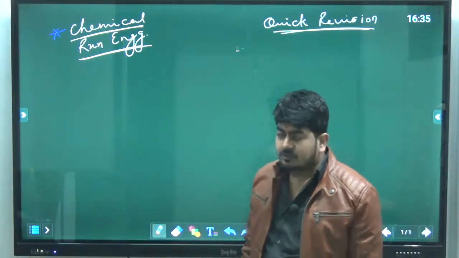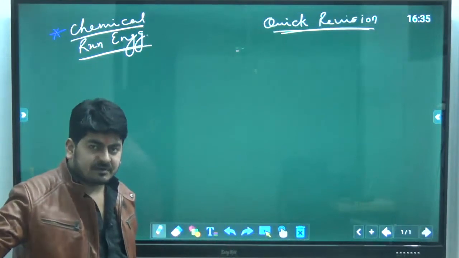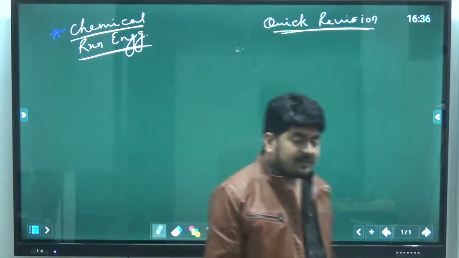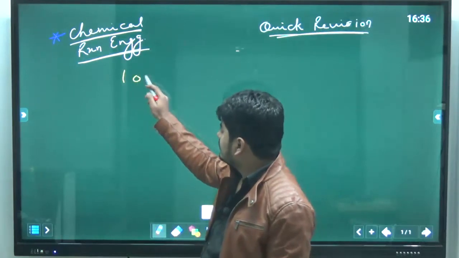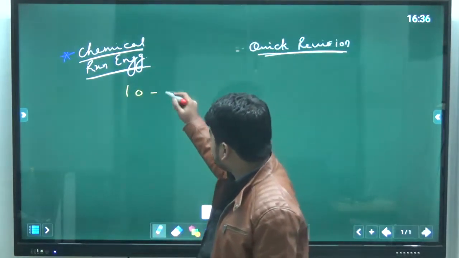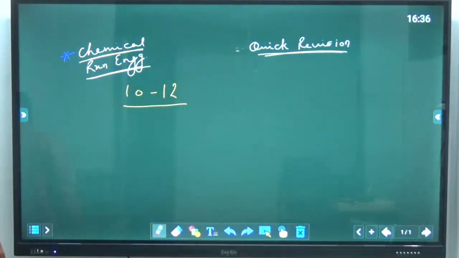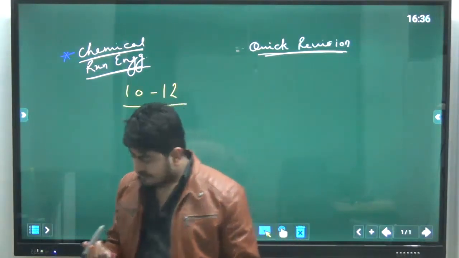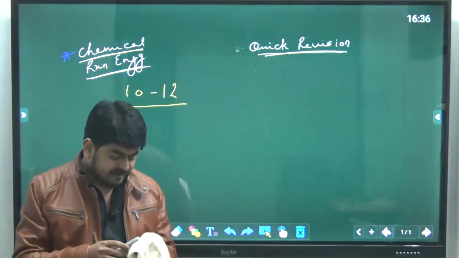Here today we are going to start our quick revision class for chemical reaction engineering. One thing I hope all of you know is that the weightage of this subject in GATE exam is about 10 to 12 marks. That is one of the most important and scoring subjects in GATE exam out of all other technical subjects.